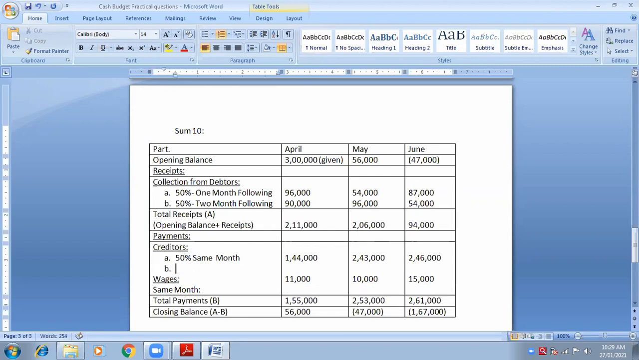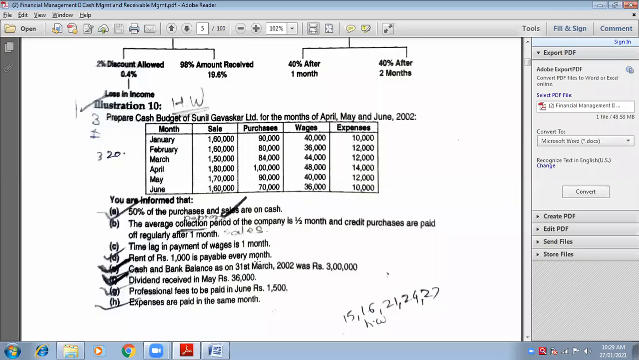See, read out the second adjustment. The average collection period, he is talking about sales. Collection period means debtors, and debtors means sales. Average collection period of the company is half a month. And credit purchases, this is what I want now because I am talking about purchases. Credit purchases are paid off regularly after 1 month, meaning 1 month following.